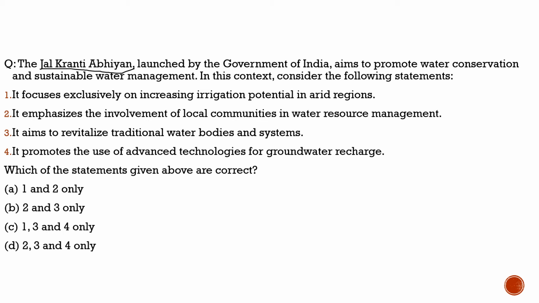Here the question says, the Jal Kranti Abhiyan launched by the government of India aims to promote water conservation and sustainable water management. 100% correct. In this context, consider the following statements. First statement, it focuses exclusively on increasing irrigation potential in arid regions. Though it is very much universal to the country, so the first statement is incorrect. We can eliminate option A and option C.